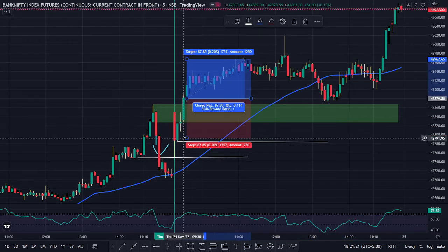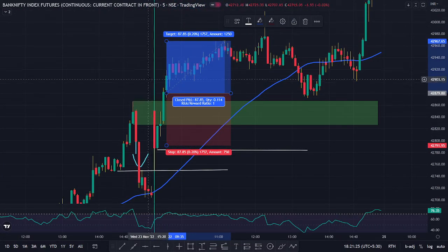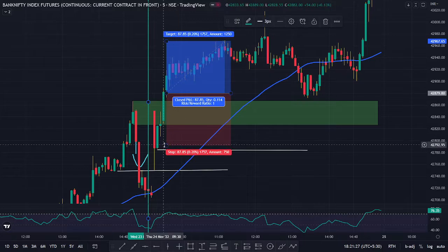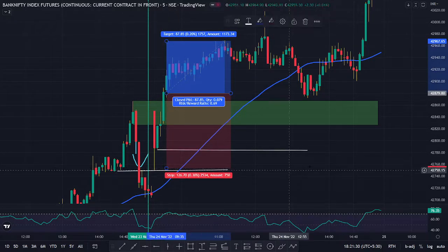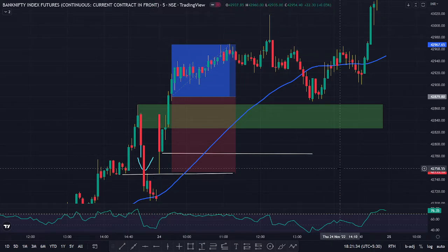Can you just take a buy trade? No. Just look at your stop loss. Just look at your stop loss. If you were to place your stop loss at the wick of this candle, you would have got a 126 point stop loss, right? You would have got a 126 point stop loss.